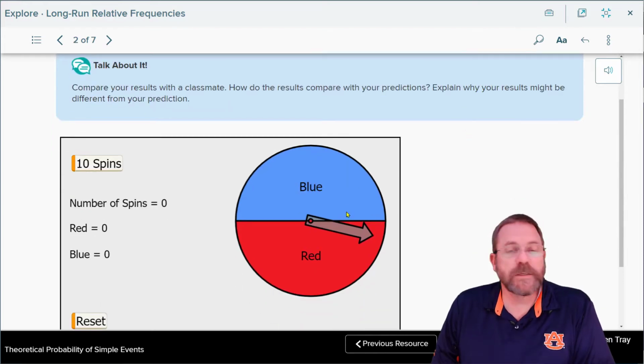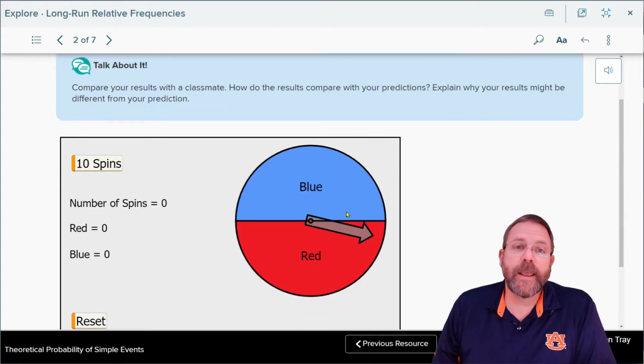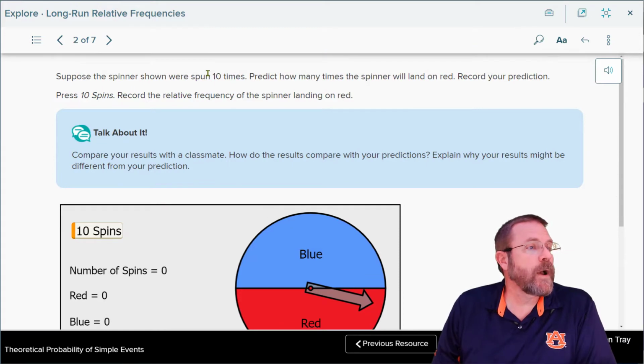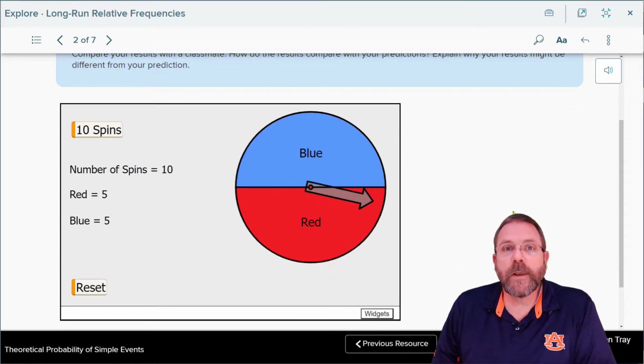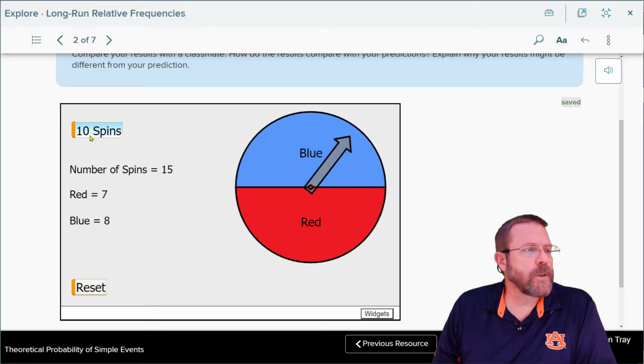Well, looking at that spinner, half of it's red, half of it's not red. So, out of 10 spins, how many times do you think it's going to land on red? Well, I'm thinking 5 because that would be half. So let's go ahead and hit our 10 spins, and it's spinning, and look at that. 5 times it landed on red, 5 times it landed on blue. Will it happen that way every time? I don't know. Let's try again.